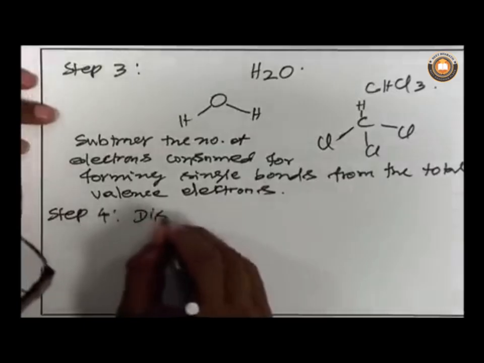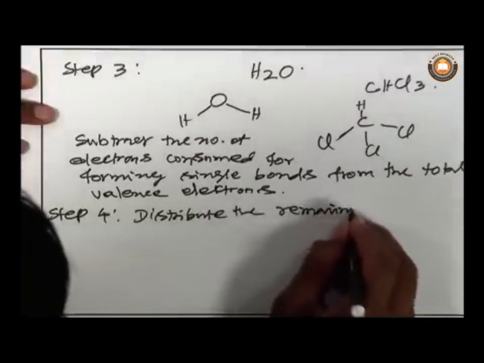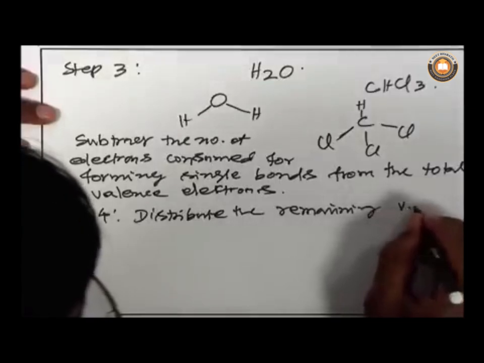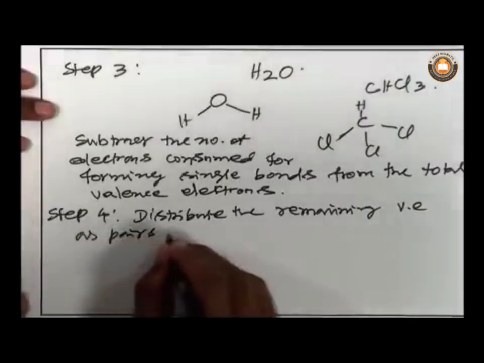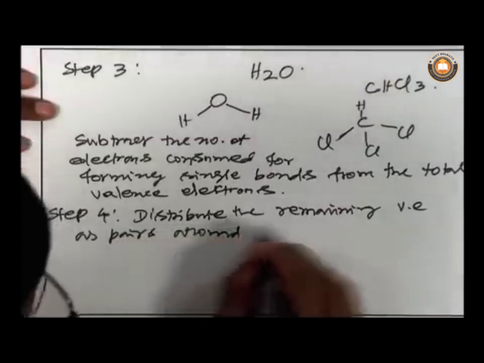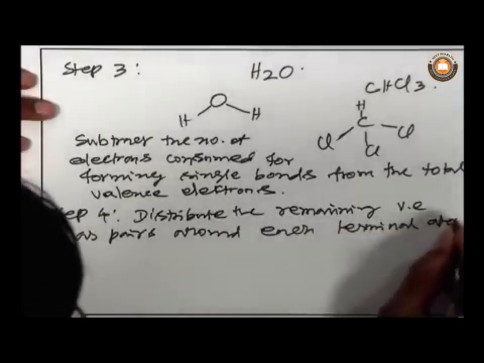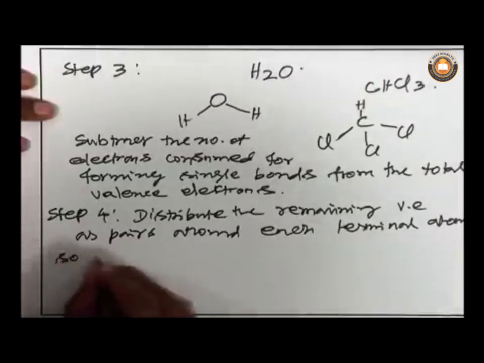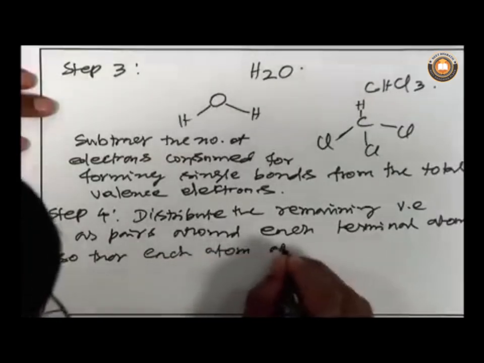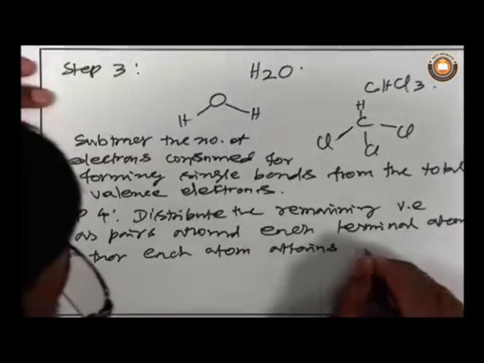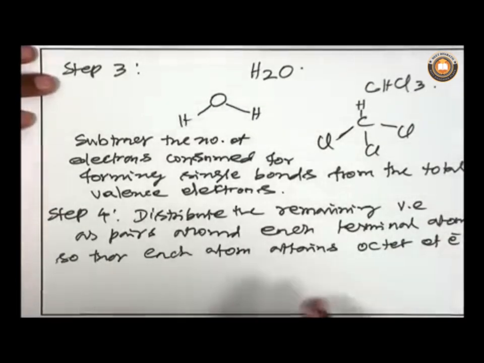Distribute remaining valence electrons as pairs around each terminal atom, so that each atom attains an octet of electrons, except hydrogen.